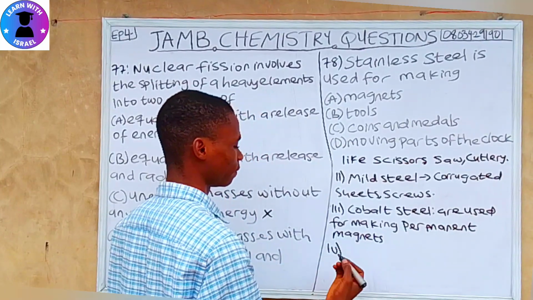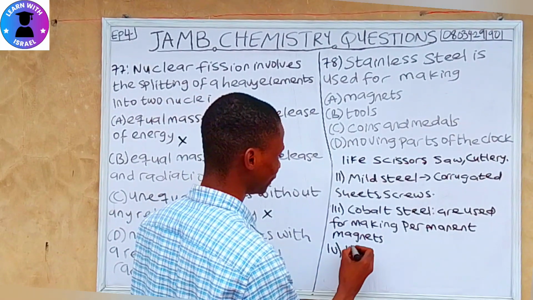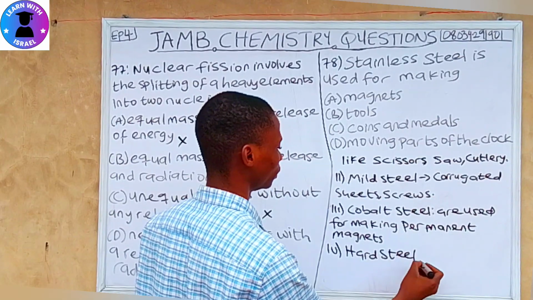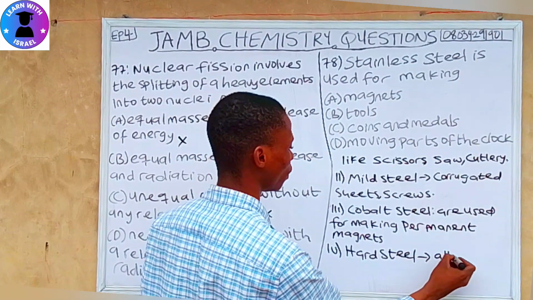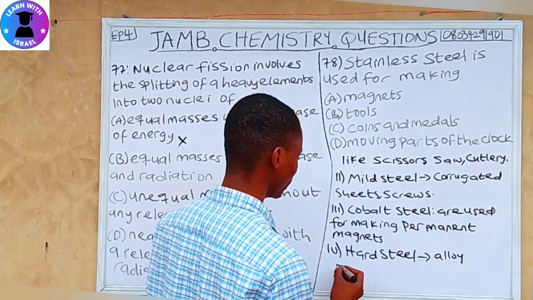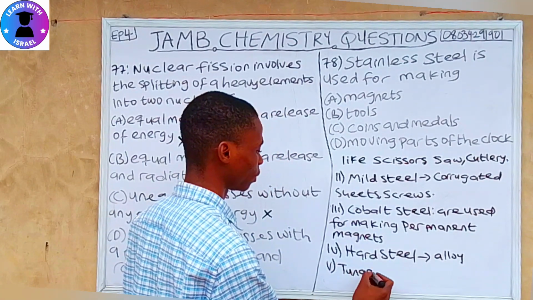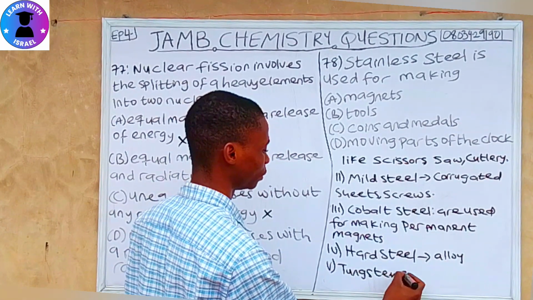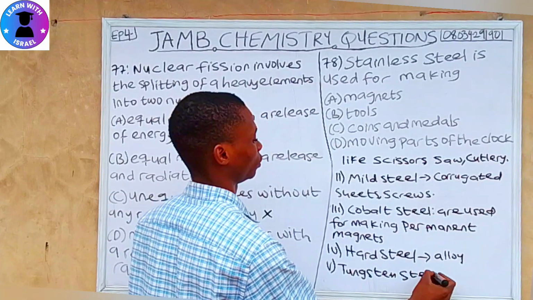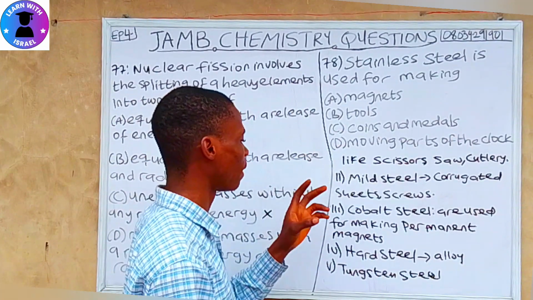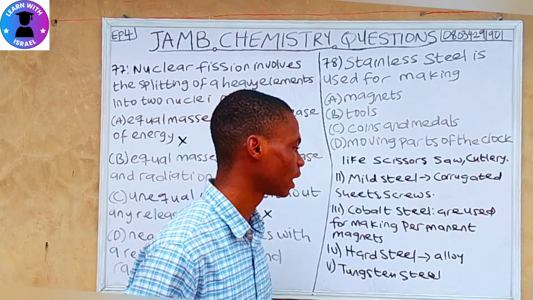So we also have hard steel. Hard steel is used for making alloy. We also have the last one, which is tungsten steel. So these are the 5 steel we have. We have stainless steel, mild steel, cobalt steel, hard steel, and tungsten steel.